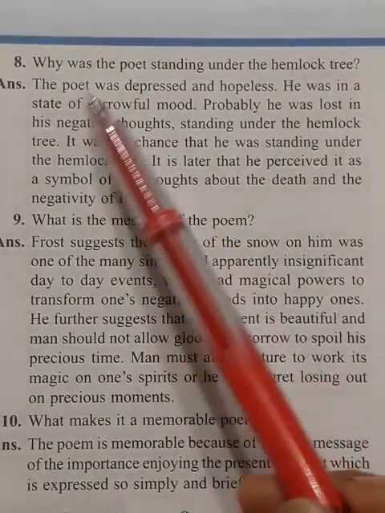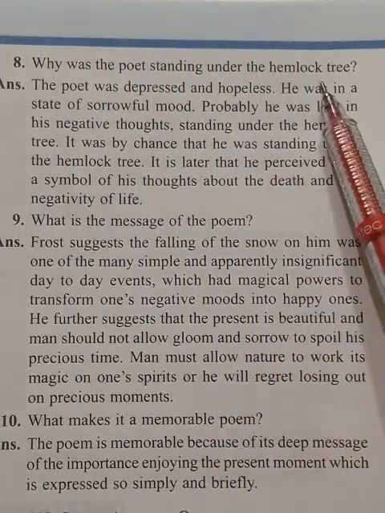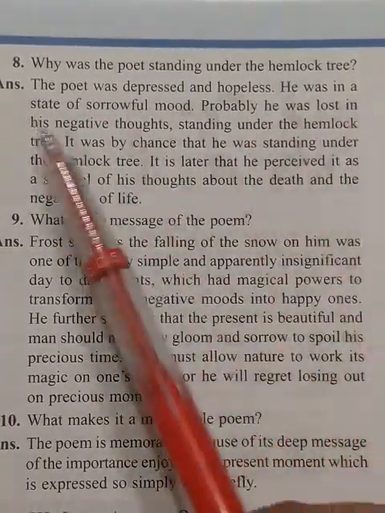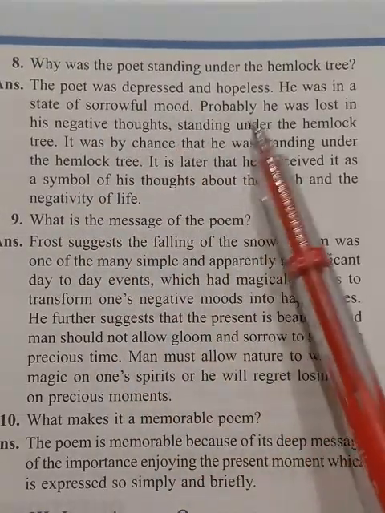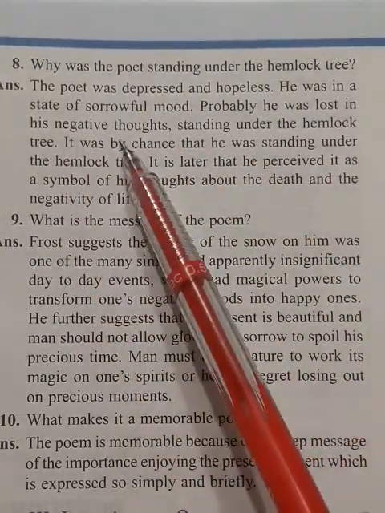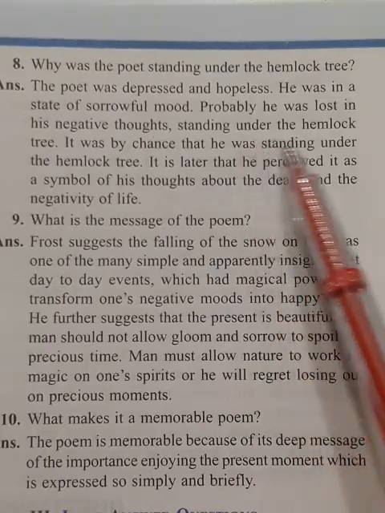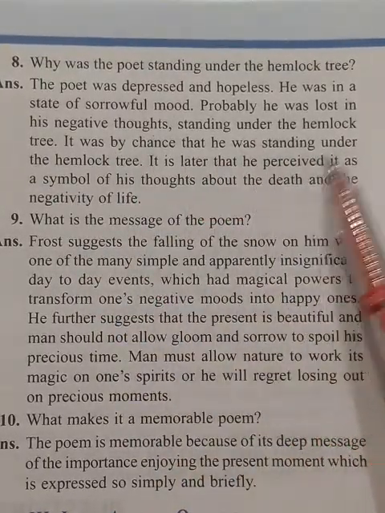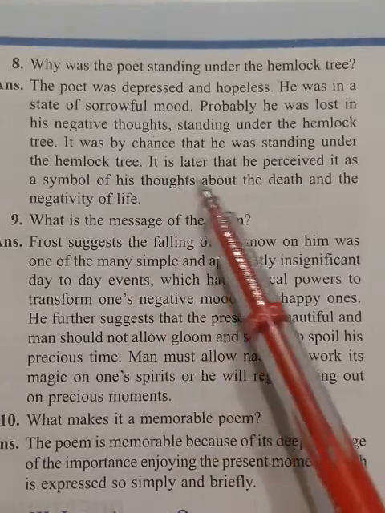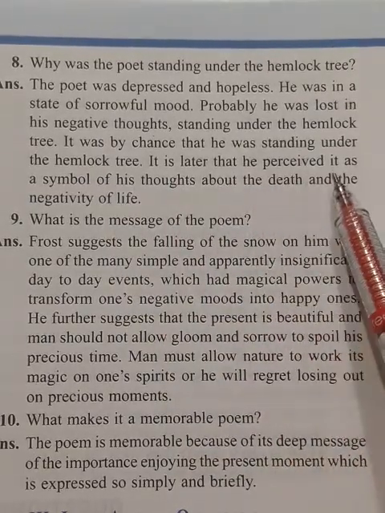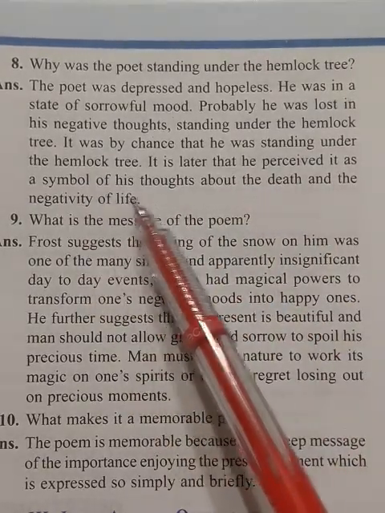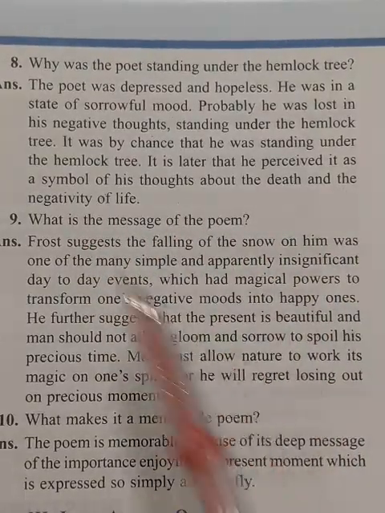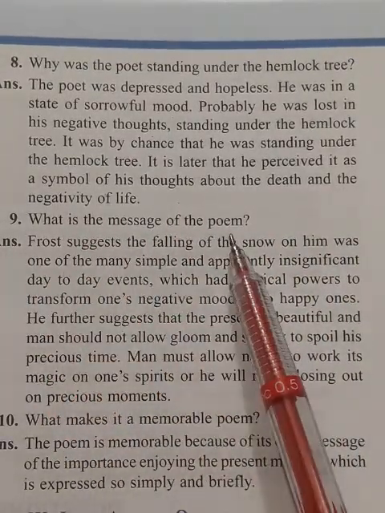Our next question, why was the poet standing under the hemlock tree? Answer. The poet was depressed and hopeless. He was in a state of sorrowful mood. Probably he was lost in his negative thoughts. Standing under the hemlock tree, it was by chance that he was standing under the hemlock tree. It is later that he perceived it as a symbol of his thoughts about the death and the negativity of life.